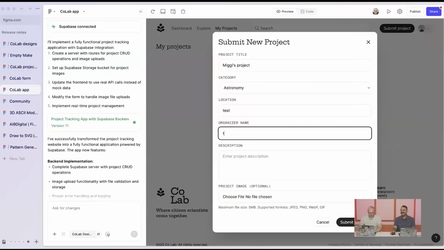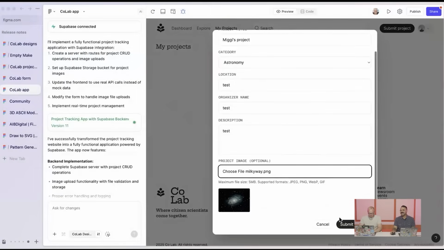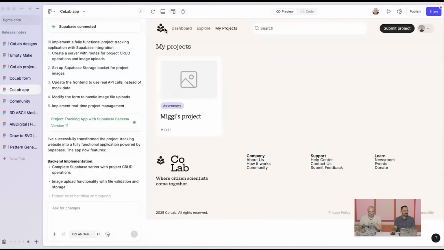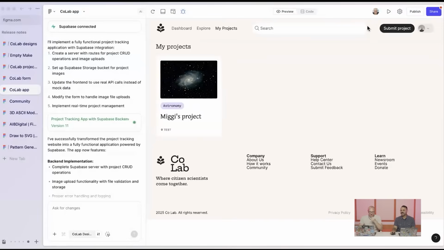Let's do astronomy. We can put in some test data. And I'm going to upload a real photo here. Pick this nice Milky Way photo. It's going to take a bit because it's going to upload this photo to our Supabase backend and bring that into the app. And so now, if I go and publish this, anyone can see these projects, anyone can submit their own. So we now have a working app.